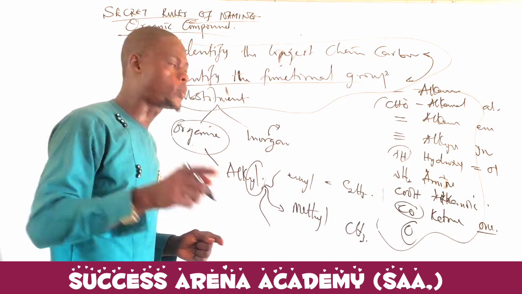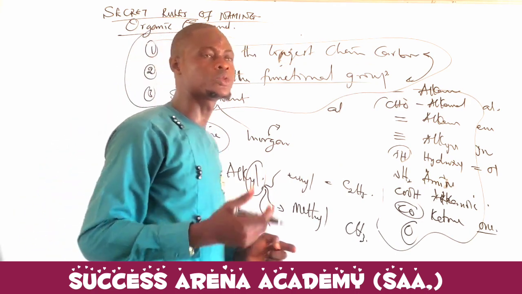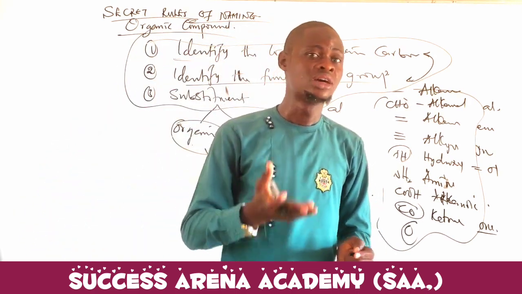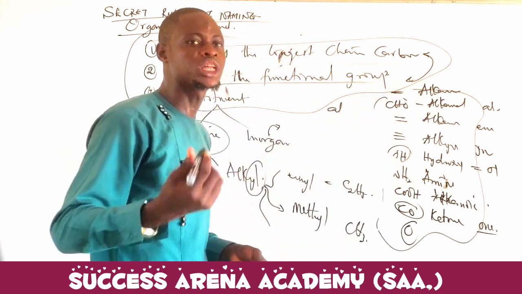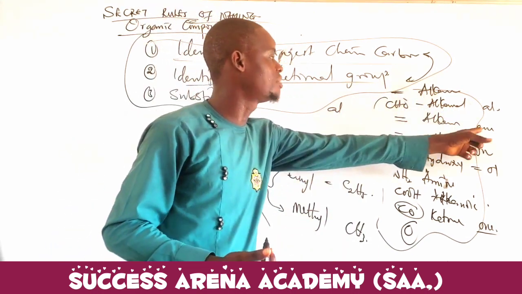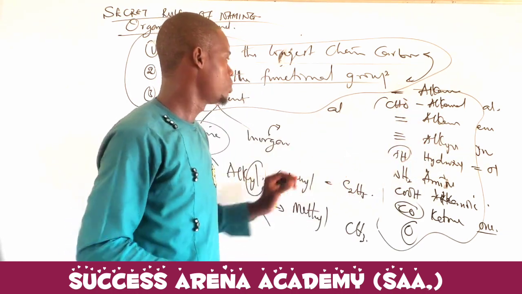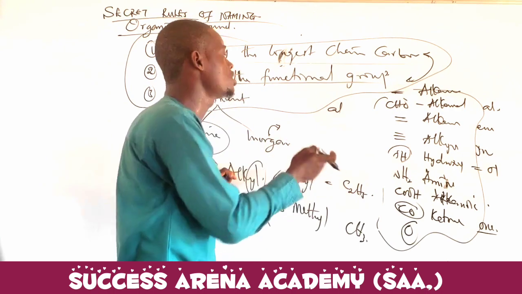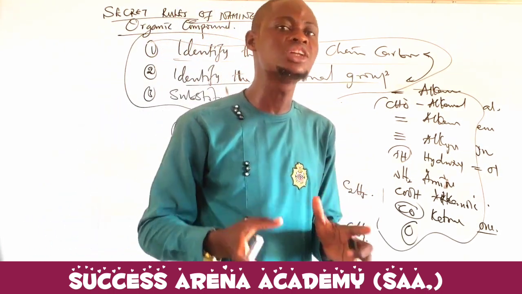Are you getting me? And many things that many people do not understand: majorly, alkane, a single bond, is not a functional group. Functional groups start from alkene, which is the double bond. Starting from alkene downward, those are functional groups. Because the rules that I'm going to be giving here will not be applicable to alkanes. Are you getting? Well, you can name alkane normally.